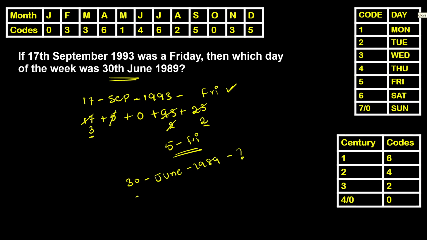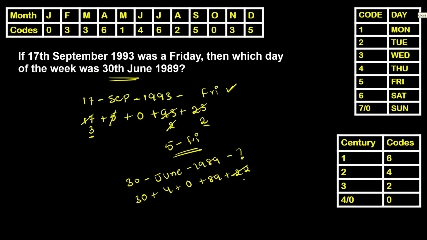Let us calculate this now. 30 June, it's 4. The given year belongs to the 20th century. 20 divided by 4, remainder 0, and the century code will be 0. Number of years being 89. Leap years among 89 years are 22.